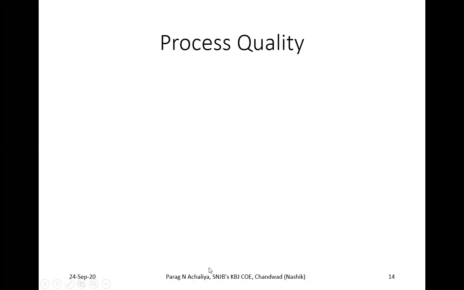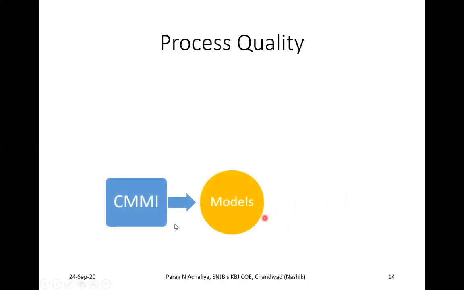Then next part is process quality. Up to the previous slide we saw the product quality. Now we will see different process qualities. To measure the process quality, we again have some different models. So what are those models? The first one is your CMMI. I hope you might have heard this. Then next one is ISO 9001.